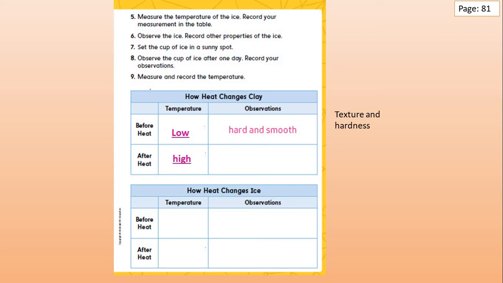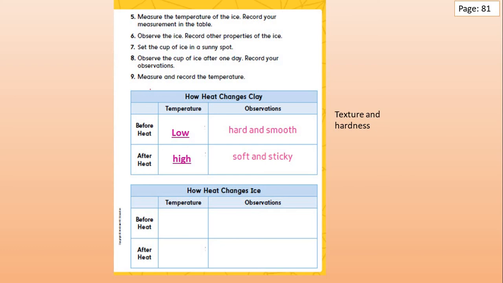And what is the texture and hardness of the clay after heating? It becomes soft and sticky. Great job. So, as you see, some properties of the clay are changed with heating. It was hard and smooth before heating. After heating, it becomes soft and sticky.